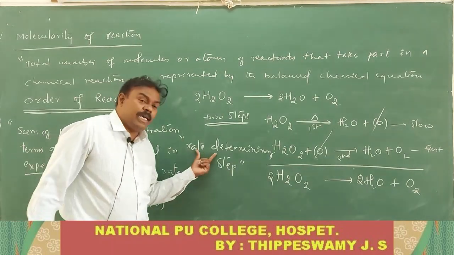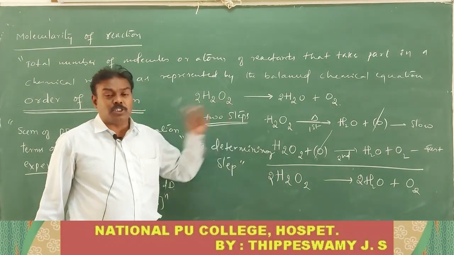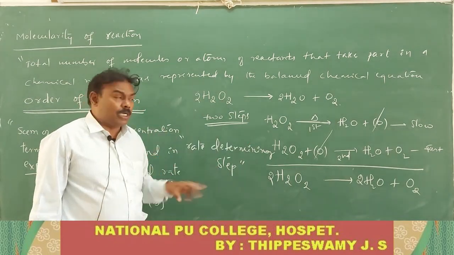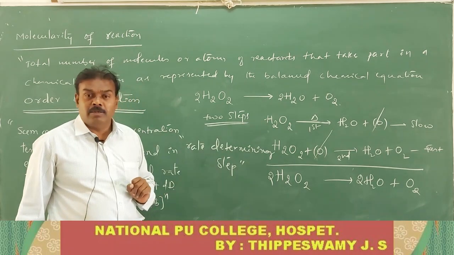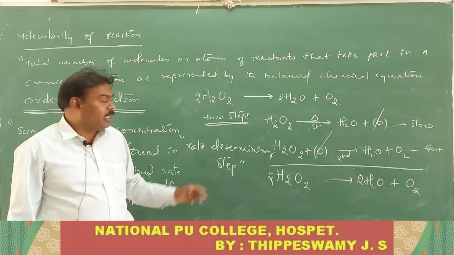What is a rate determining step? The rate of the reaction depends upon this step only. The rate of the reaction depends upon the slowest step only. Hence, the slowest step of the reaction mechanism is called what?